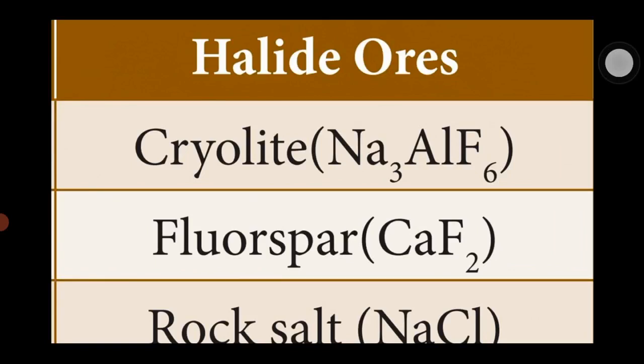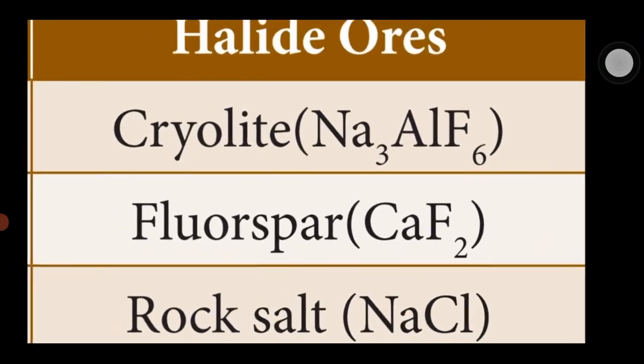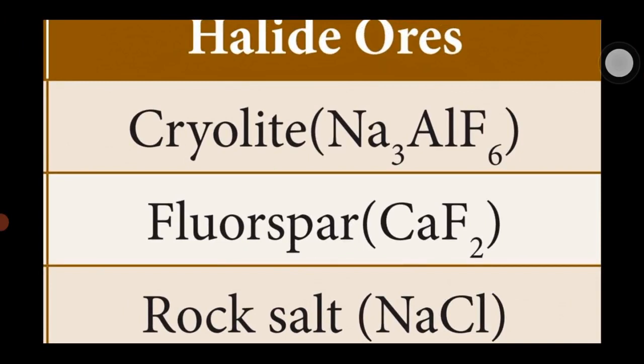So the cryolite formula is Na3AlF6. F is fluorine. Fluorine is one of the halogens. So these are called halide ores. Second one, fluorspar, formula CaF2. F is fluorine, and fluorine is present in the halogen group. So these are called halide ores.